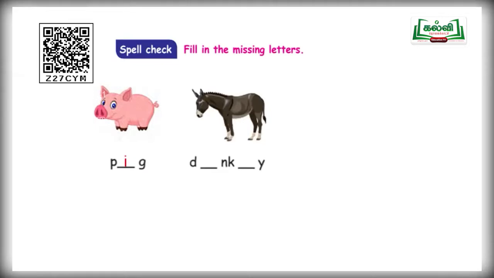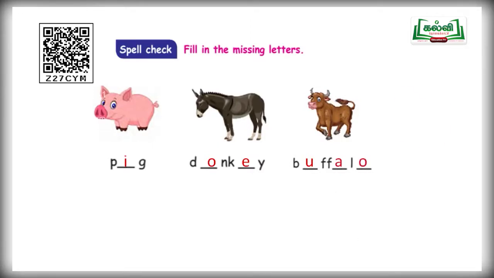And look at the next animal. Tell me the name. Donkey. Very good. What is the spelling for donkey? D-O-N-K-E-Y. Donkey. And next one. What is the name of this animal? Buffalo. What is the spelling for buffalo? Could you remember? B-U-F-F-A-L-O.